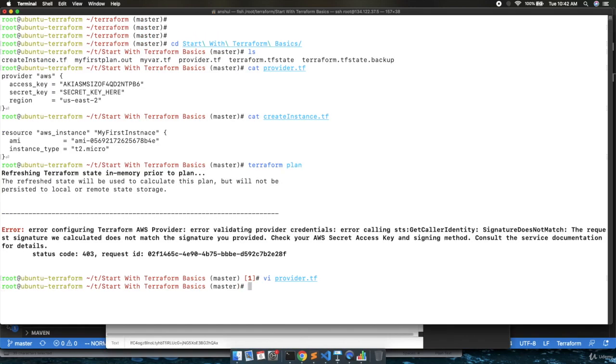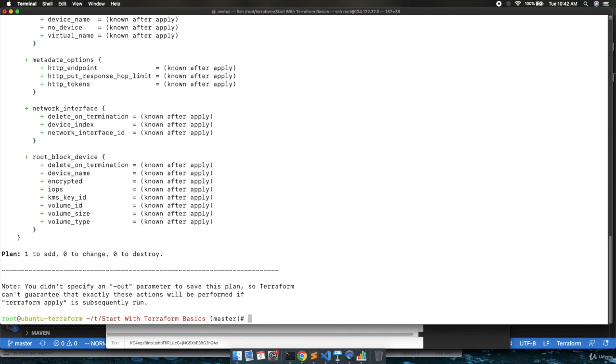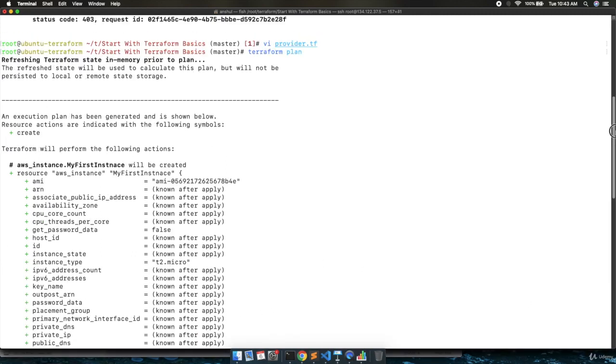After replacing the secret key, I will execute the Terraform plan again, and this time we will see the plan will be successful. So it is creating the plan and the plan is successful. It is going to add a resource over here. If we scroll up, you can see it is going to create my first instance.